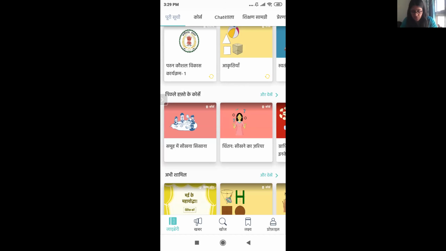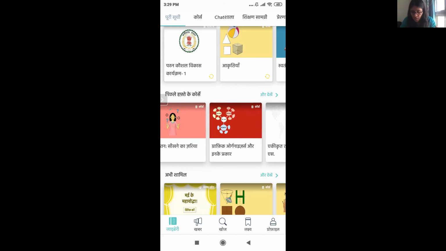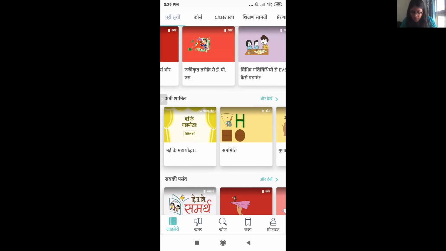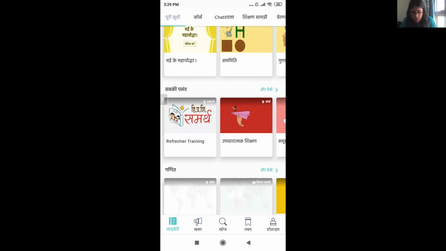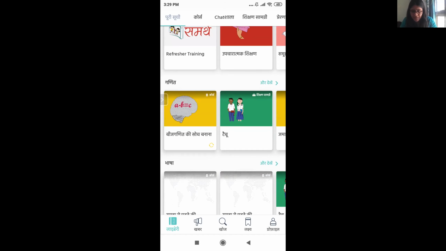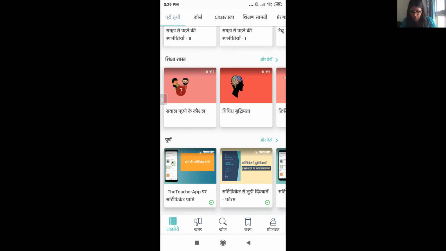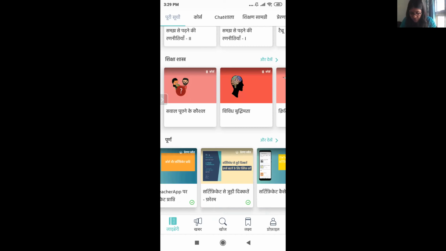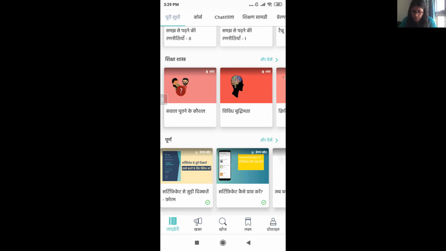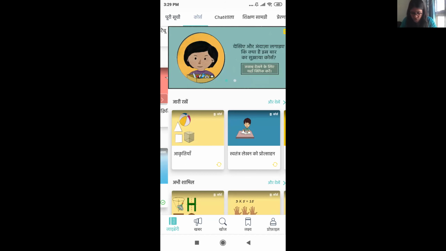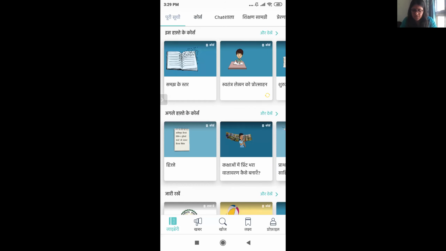Next is Pichle Hafte Ke Courses. So if I had missed watching on this application, these are the courses that they added or featured last week, so I can look at them there. Then Abhi Shamil, which have been recently added. Sabki Pasand, the courses which are most liked by teachers. And then there are categories on different subjects. And at the bottom, you can see all the courses that you have completed. So since I have completed these courses, I'm able to see them in Puri Suchi. So this is about Puri Suchi on this application.